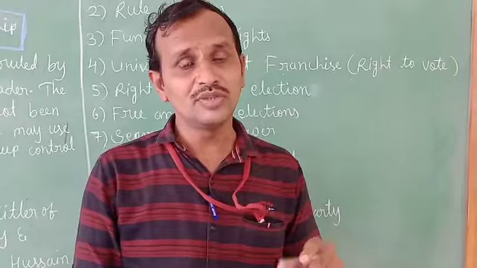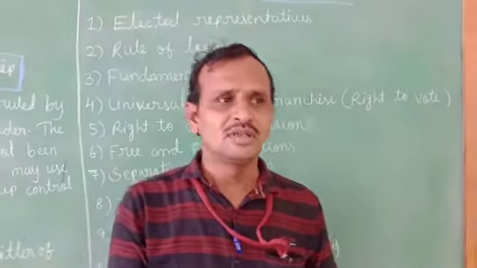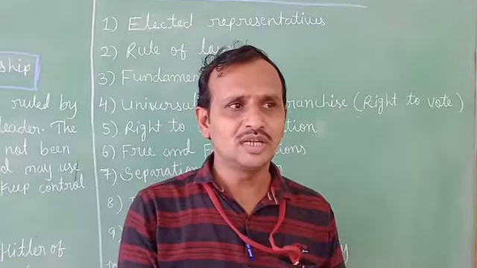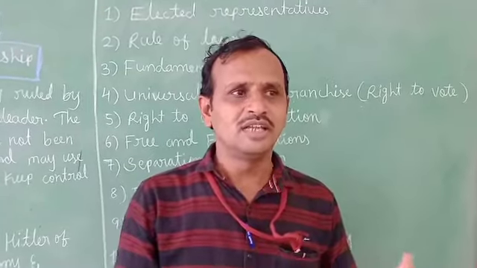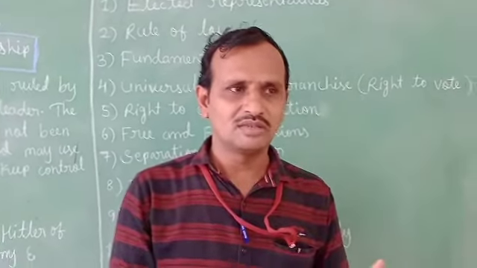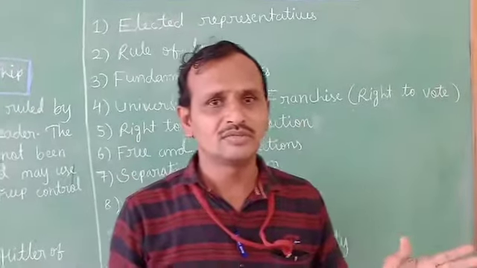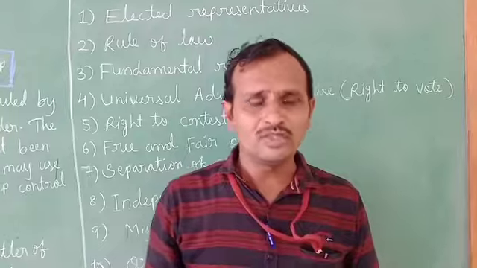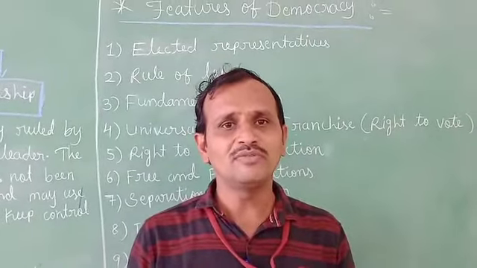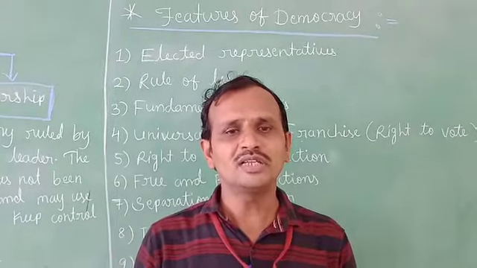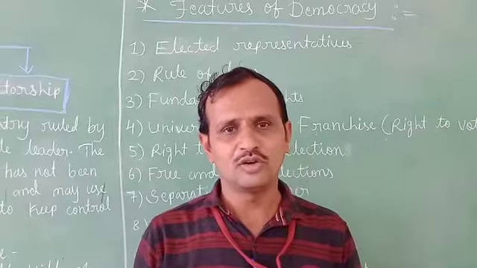For example, we can see on our TV channels many times how the opposition party criticizes the ruling party, on any new policy such as the NRC policy or CAA policy. And the opposition party also forces them to make laws and policies for the welfare of the people. So that's why the opposition party's role is very important in a democratic government.